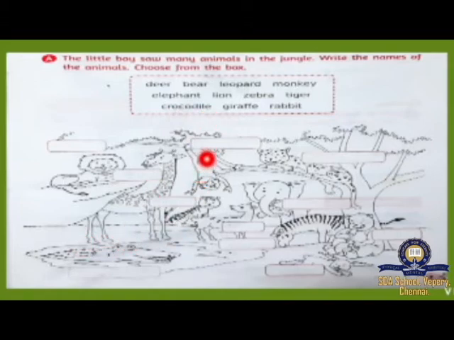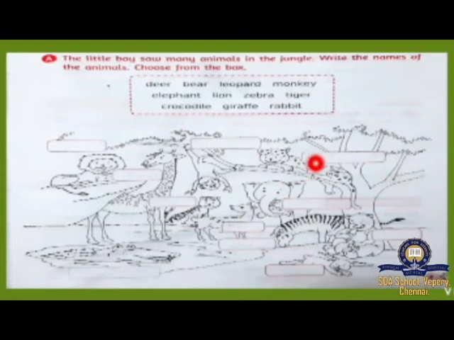And what is this? A very naughty animal. Monkey. Very good. What's the spelling for monkey? M-O-N-K-E-Y, monkey. You have to write in this box. And what animal is this? This animal has stripes on the body. It's our national animal. What is this? Tiger. Very good. You have to write the spelling for tiger. T-I-G-E-R, tiger. And what is this? A spotted animal? Deer. Very good. D-E-E-R. You have to write the deer spelling here.